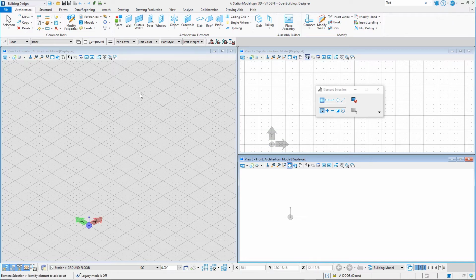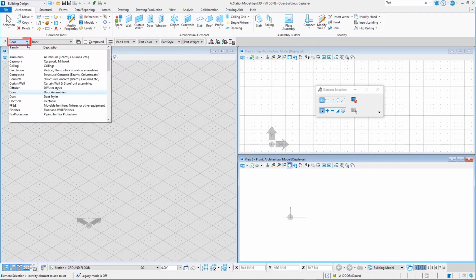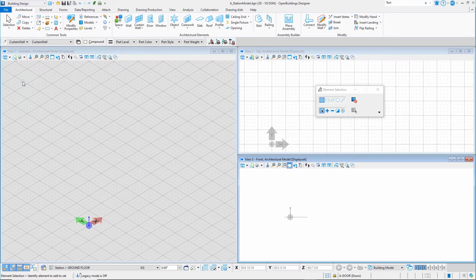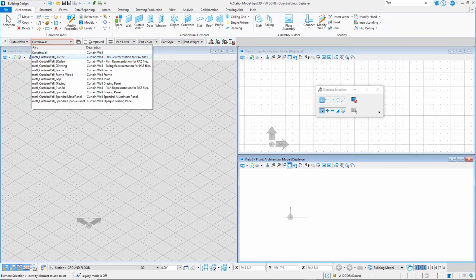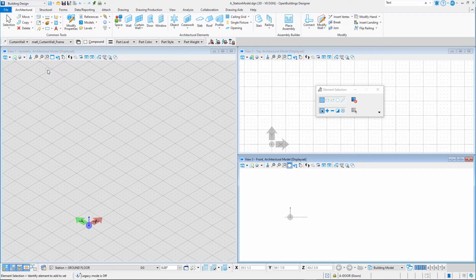Just below the ribbon are some commonly docked toolbars. First, the Family Part toolbar. This allows you to set the active family and part of an object before placing it in the model. The family and part controls the symbology of the object that you place. Next are 4 commonly used lock icons. More on those later. They should all be locked or red for now.